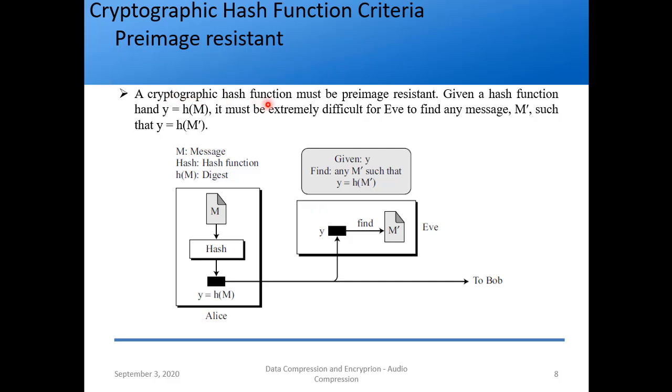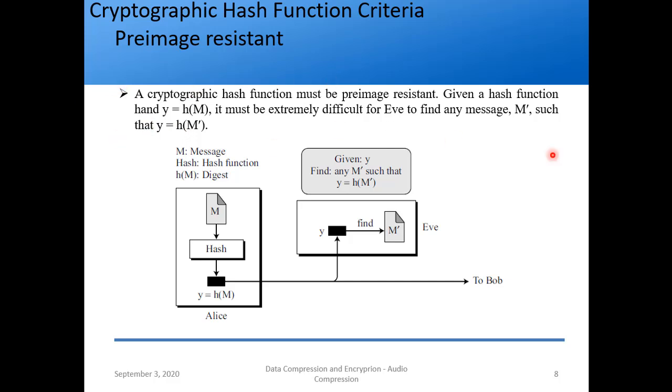So a cryptographic hash function must be pre-image resistant, as we said. Given a hash y equal to h of m, it must be extremely difficult for Eve to find any other message, m prime to be precise, so that y equals h of m prime.